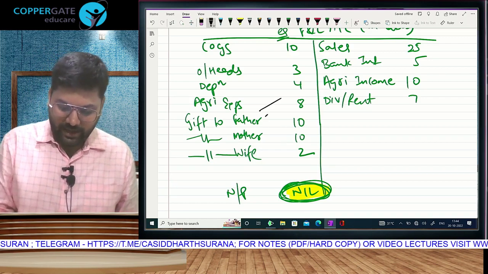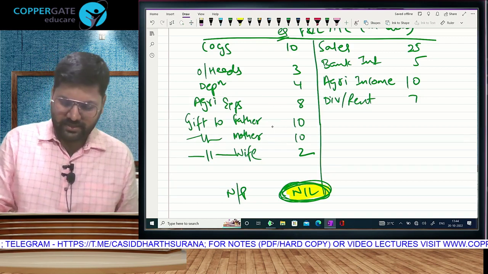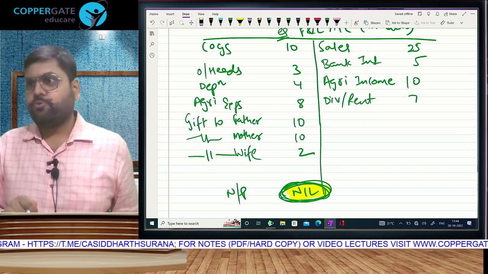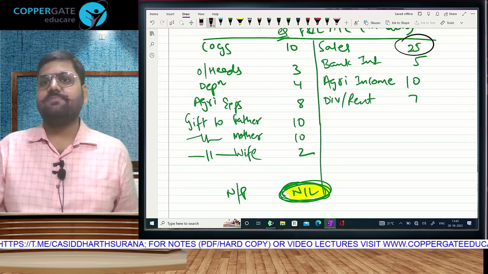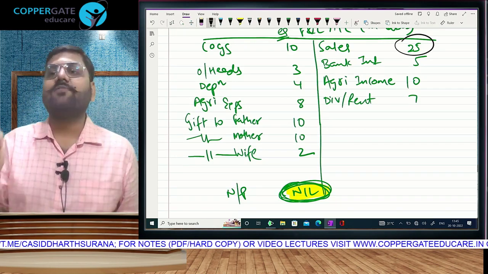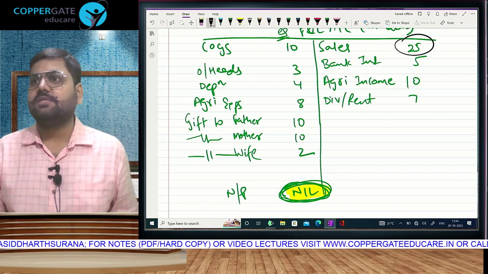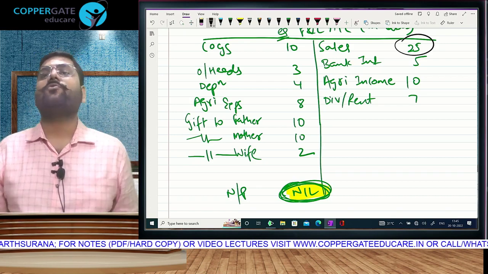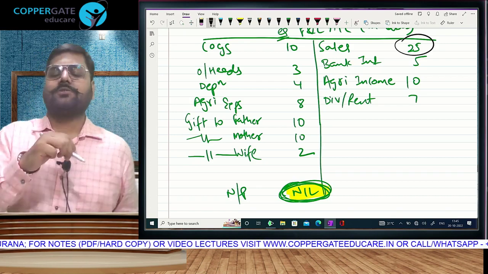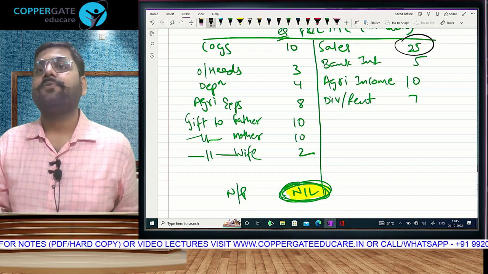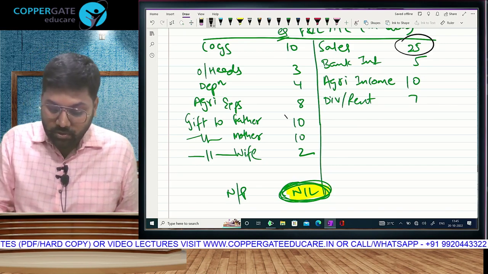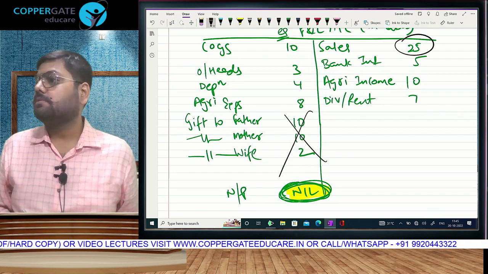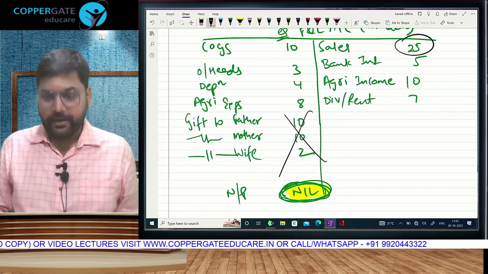If the assessee is passing entries, the assessee can write anything. He can write any nonsense. Gift to father, mother. My question is, if you don't give a gift to father, can you still achieve sales in business? Yes. If you don't give a gift to mother, can you still achieve sales in business? Yes. If you don't give a gift to wife, you may or may not get to stay in your house. Can you still do business? Yes. So these are not necessary for running your business. Correct or no?